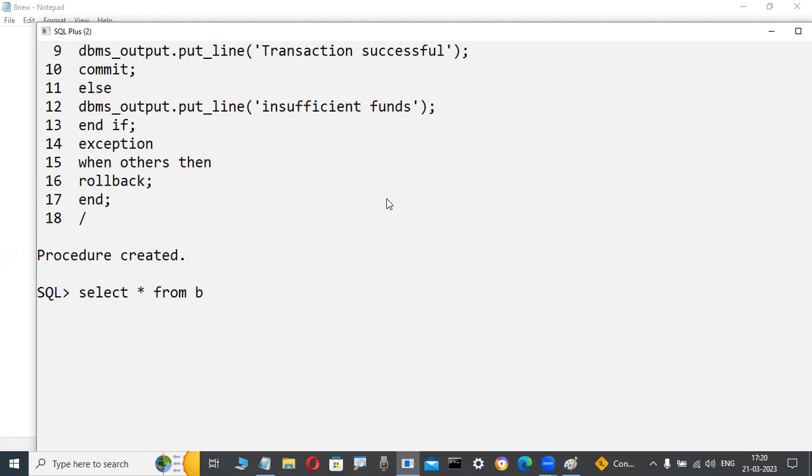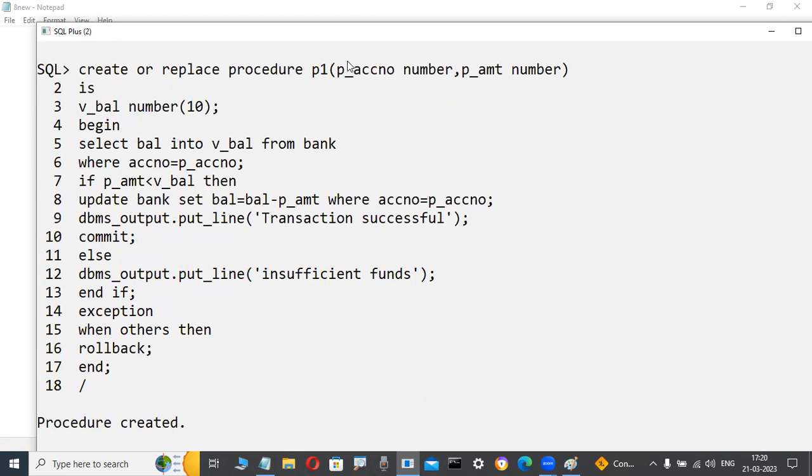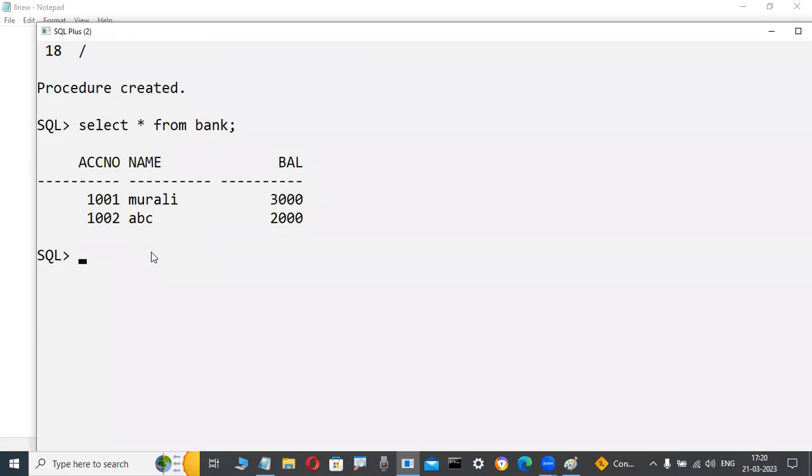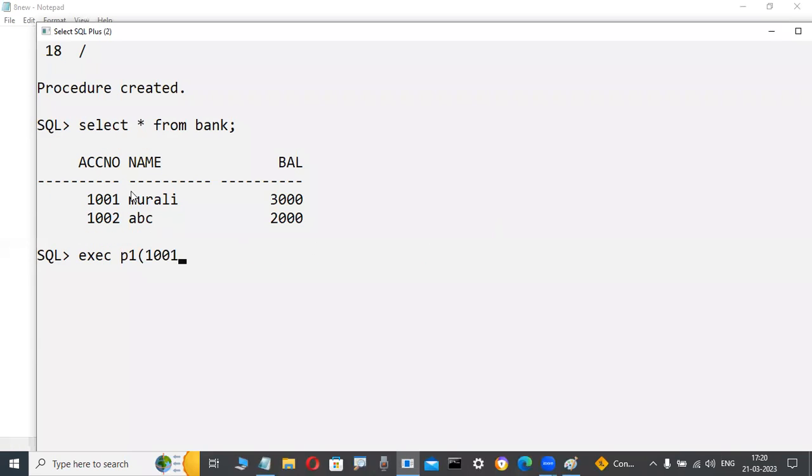Now observe it here. Suppose in the previous case, whenever I'm executing this procedure, same like an ATM card only. I use EXEC. Don't worry about this one, just observe it here. My account number I'm passing is 1001, because the procedure has these parameters. Now I try to withdraw 9,000 rupees. I'm typing 9,000 rupees. Now what happened? Very good.